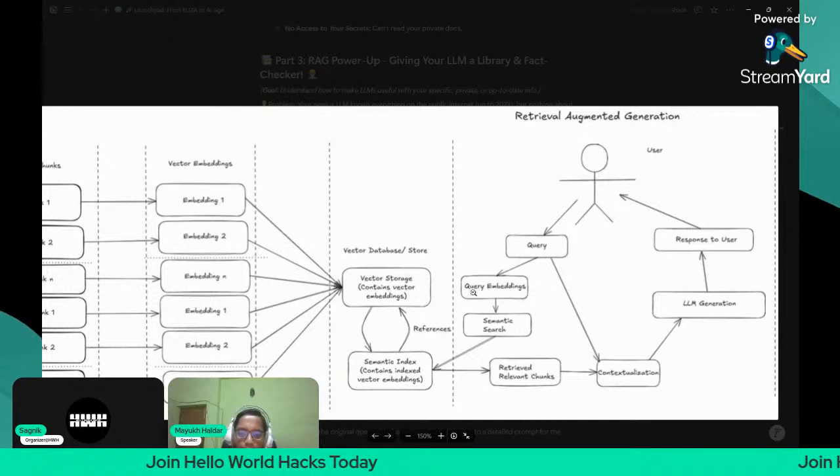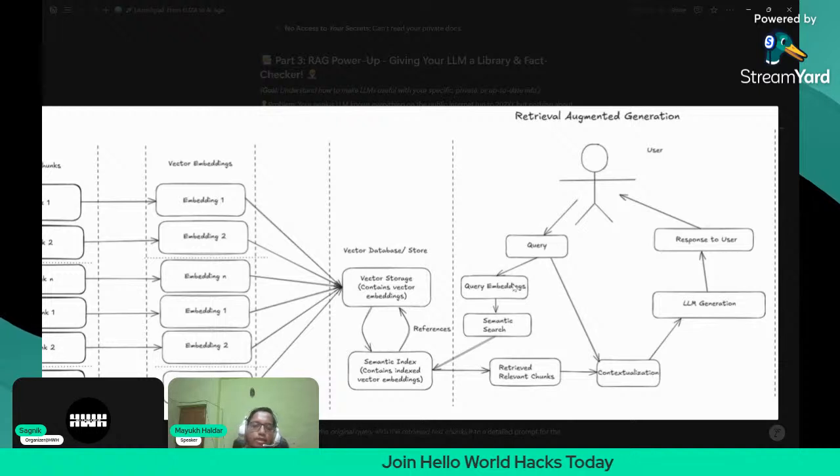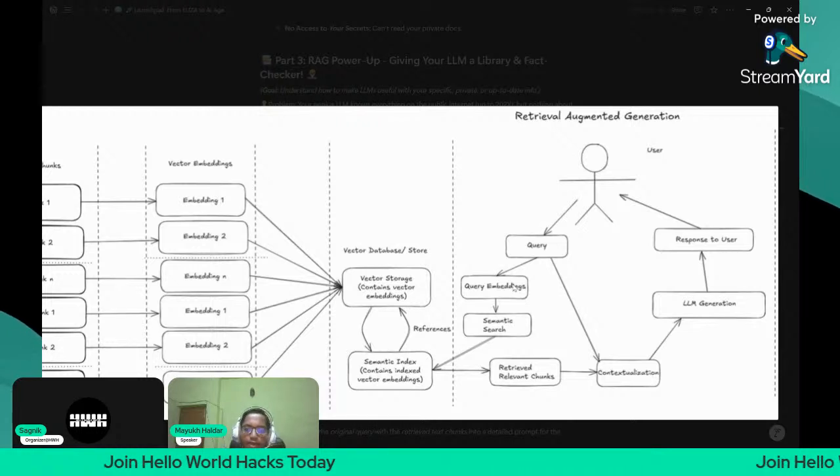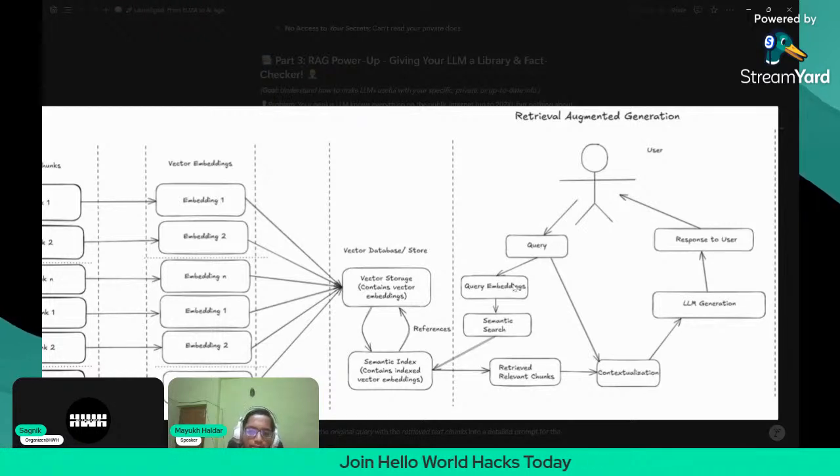This query will be converted to query embeddings. Then semantic search will take place. Now, what can be semantic search? There can be lots of search techniques, like squared L2 norm. Some are very technical terms. You don't need to understand it right now. But by default, semantic search is squared L2 norm similarity search.